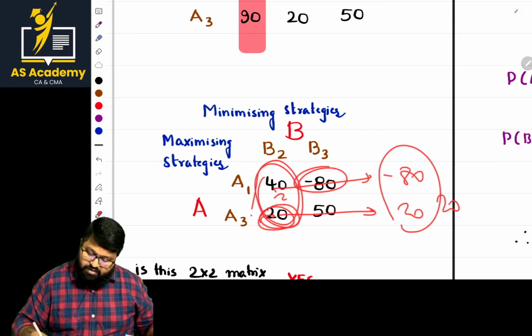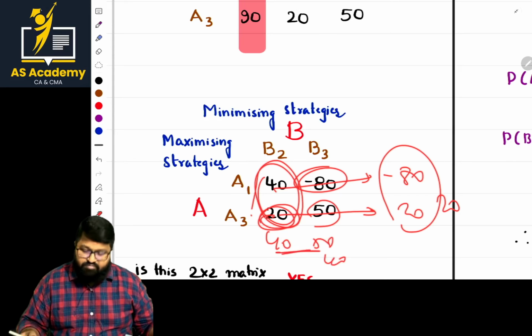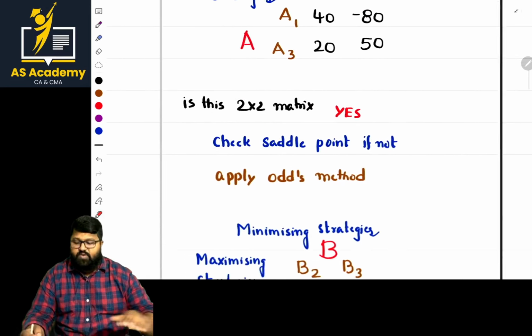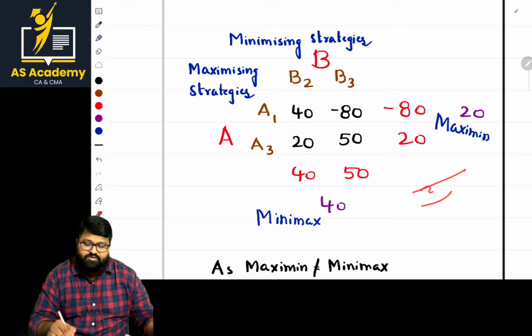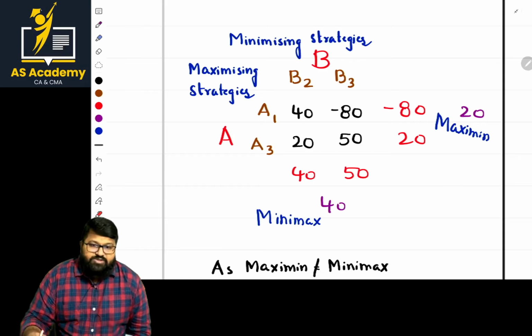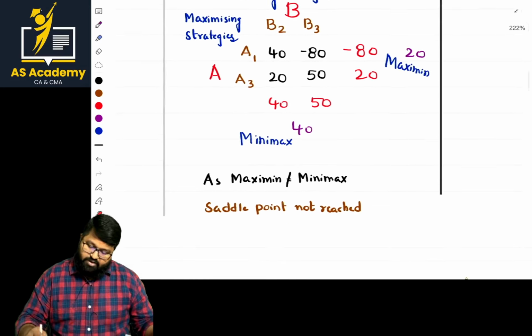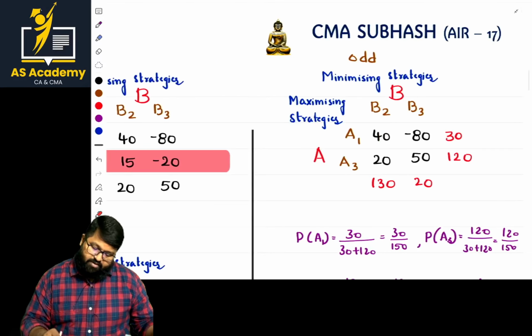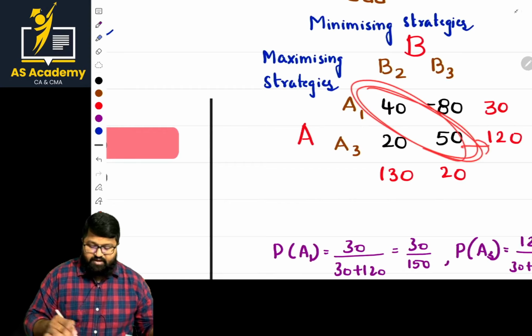What about this? 40 and 50. And this is the least value. We are not reaching the saddle point. Check once here: minus max mini 40, not reaching the saddle point. Then we have to go with what? The odds matrix. When you are calculating the odds matrix, what is the point there? Difference between these two values written here.